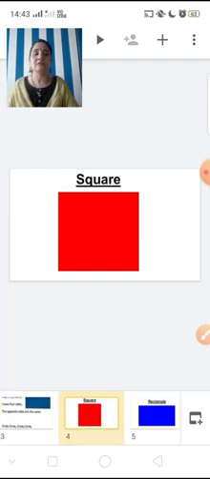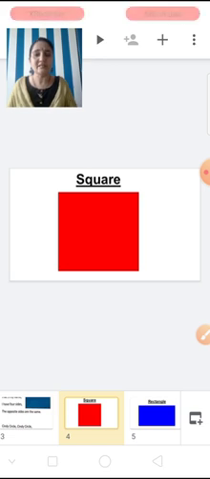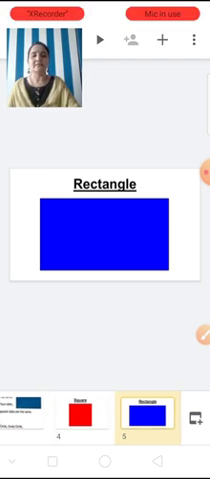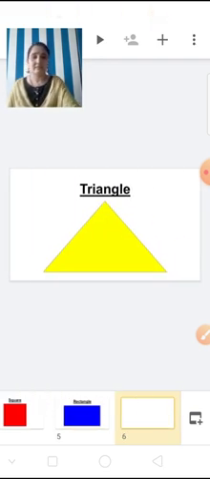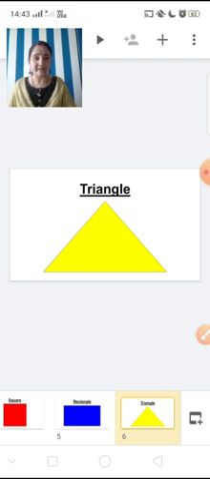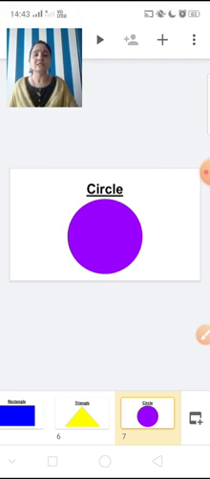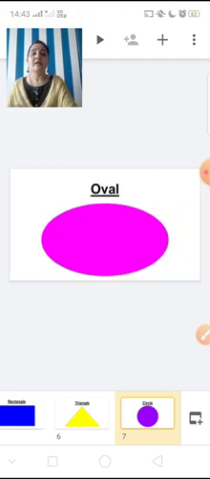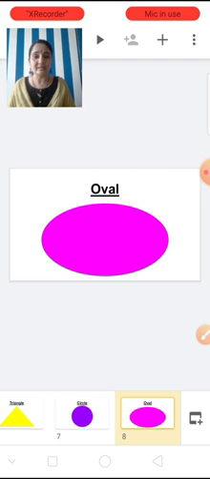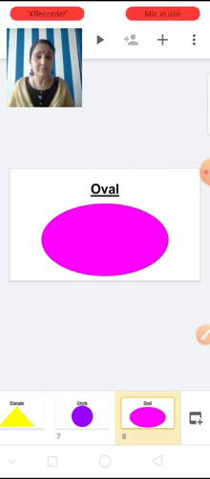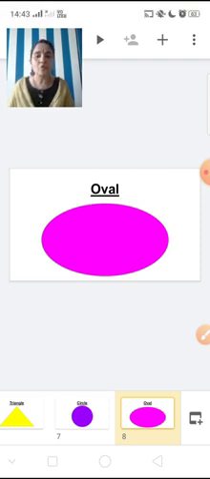Now see here. Which shape is this, children? This is a square. Then this is a rectangle. This is a triangle. And this is a circle. And which shape is this, children? This is an oval. Which shape is this, children? Remember, this is an oval.